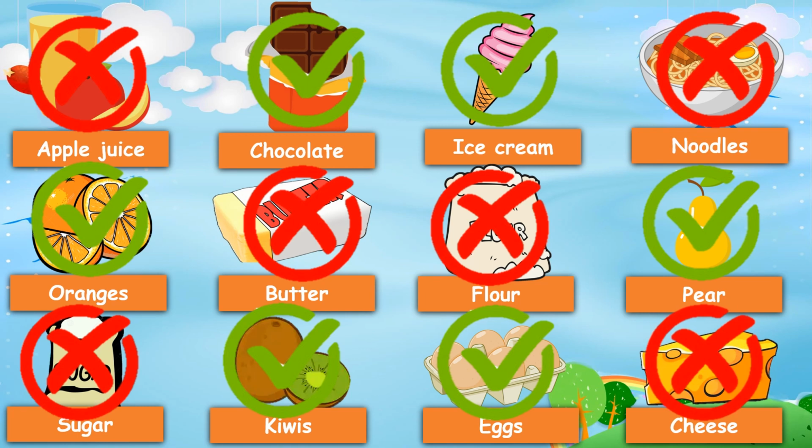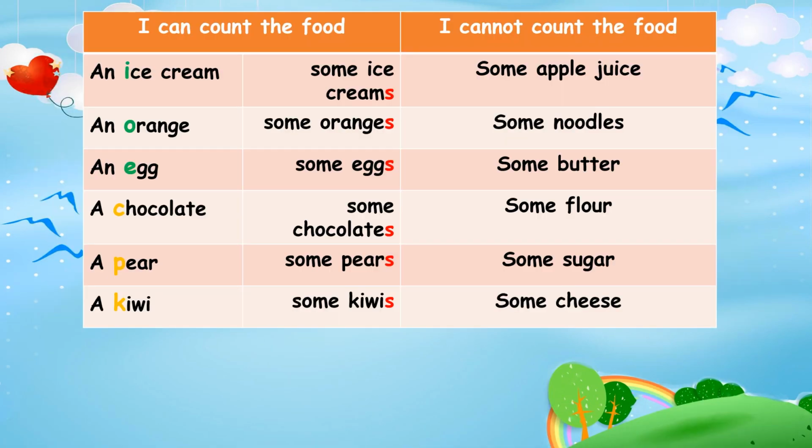Now, let us take a look at this table. This table shows how you can use a and some to describe the food. As you can see, I've divided the food names into 2 parts. One part is the food that you can count, and another part is the food that you can't count.